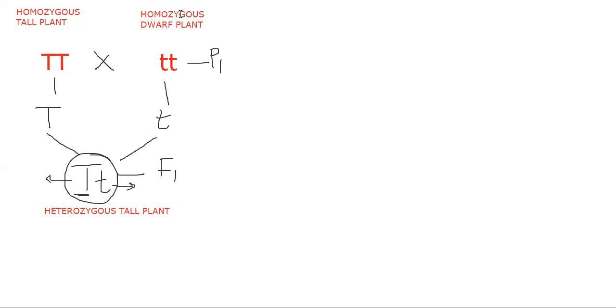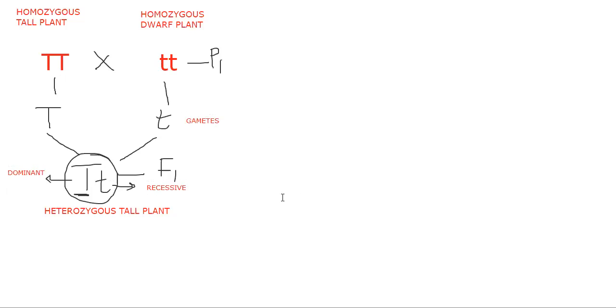The form which is expressed is called dominant. So who is the dominant here? Capital T is the dominant gene. That's why it was expressed. The form which is not expressed is called recessive. Now let me give the representation for this. A pure tall plant crossed with a pure dwarf plant. These are the gametes.